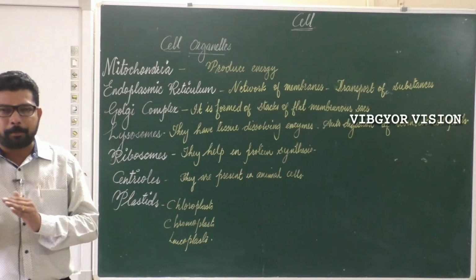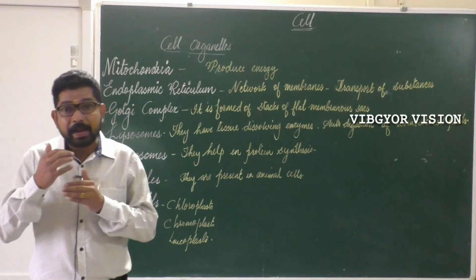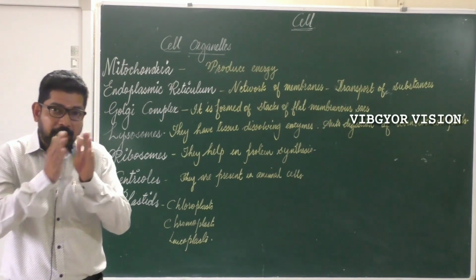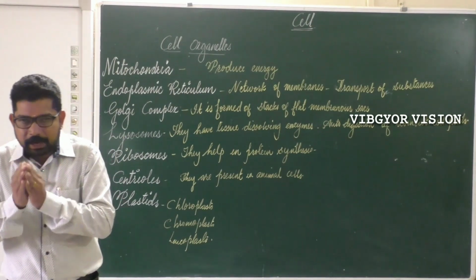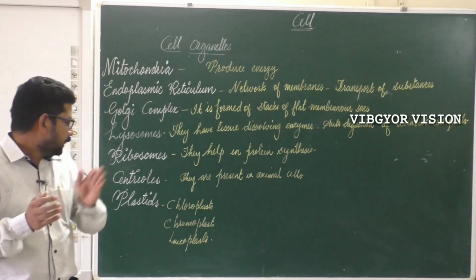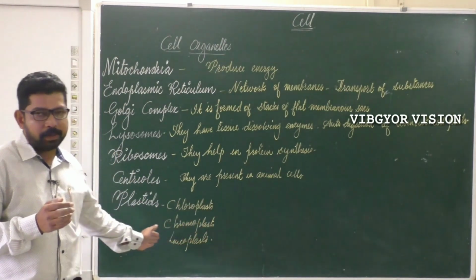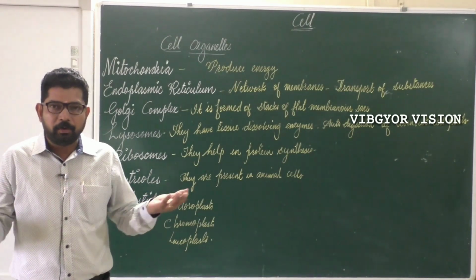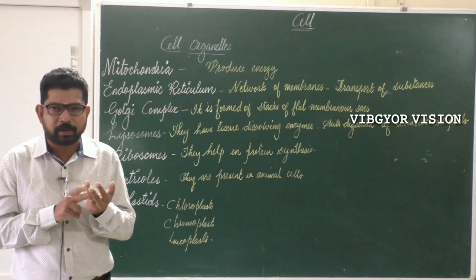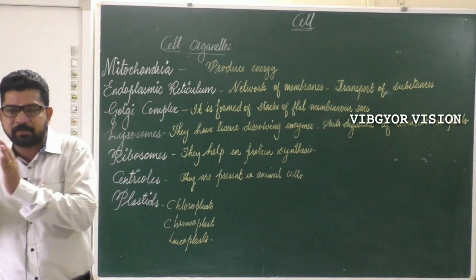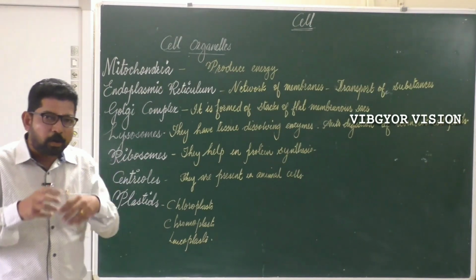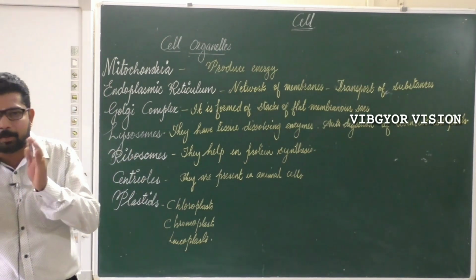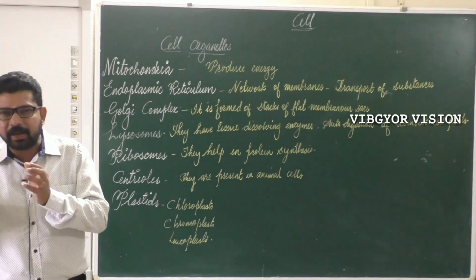Now let's learn about chromoplast. Chromoplasts are the other colored pigments present in the plant. Other colored means other than green. What are the pigments other than green present in the plant cell? That is due to chromoplast. So chromoplasts contain colored pigments other than green. If you take a carrot, there is a particular color for the carrot, and for flowers there are different colors for different flowers. These are all due to chromoplasts. Different chromoplasts are present in them. That is why they are in different colors.